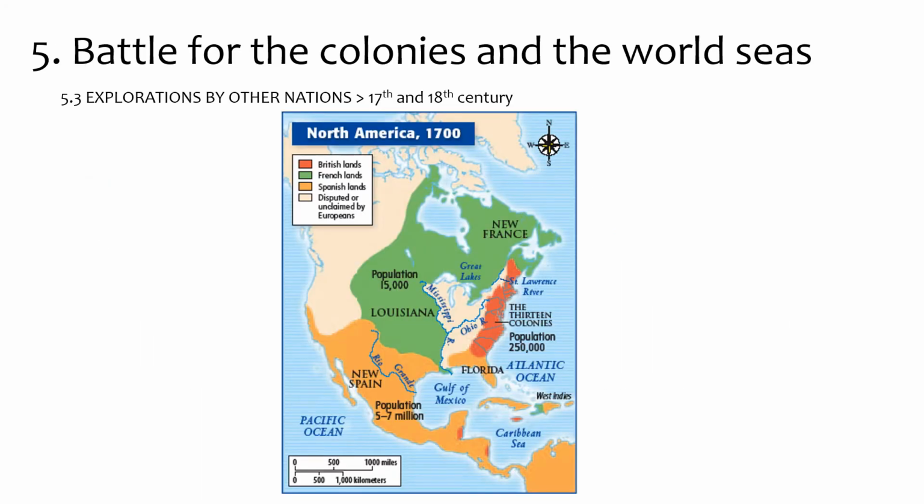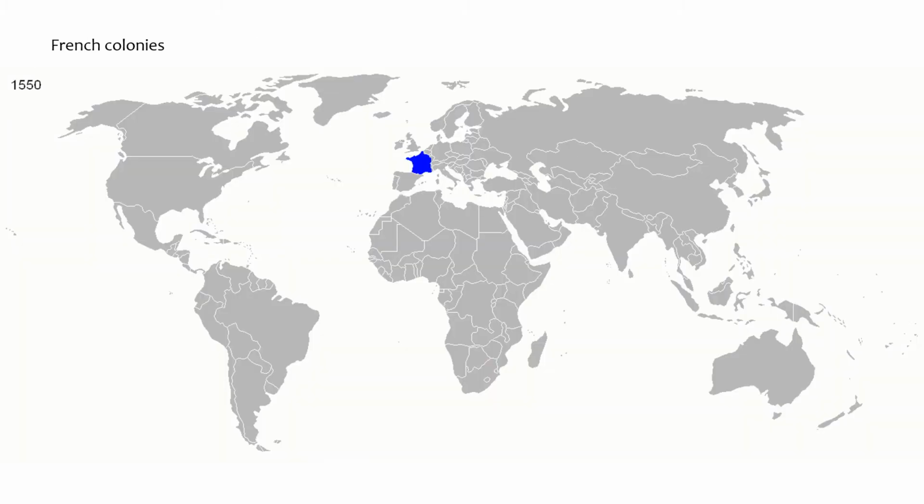The other nations start exploring as well, but they come a bit later. They start in the 17th century, and they flourish during the 17th and the 18th century. You can find a sum up of the parts that they colonize in your book. Here you see a few maps. Here you see that North America around 1700 is divided among the British, French, and Spanish. There are some wars fought in North America between these nations for extra territory, of course.